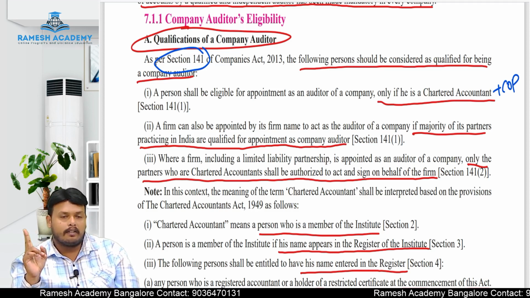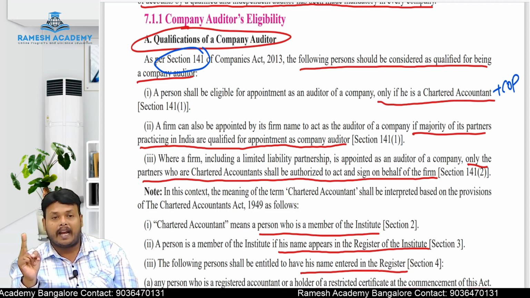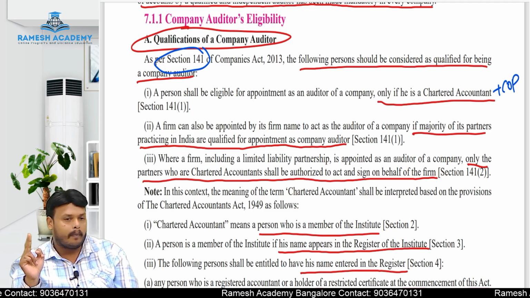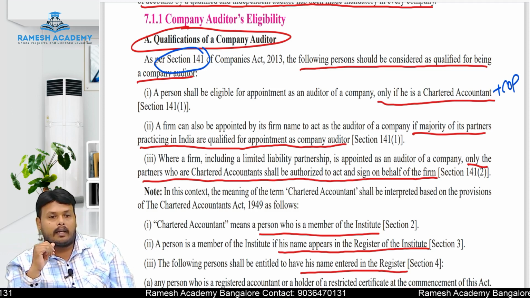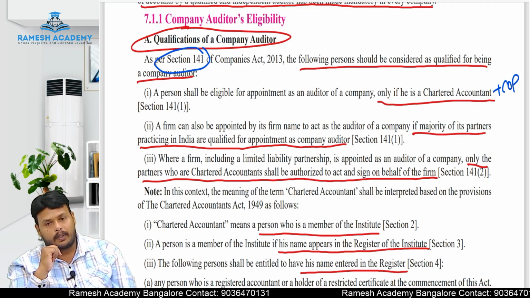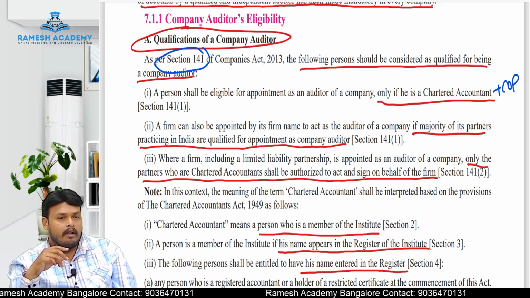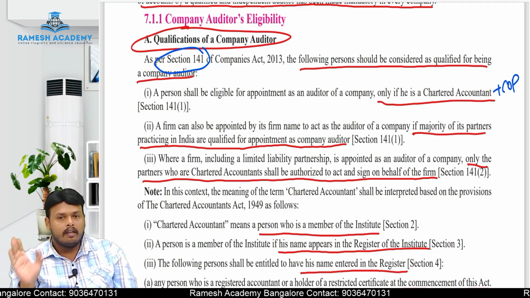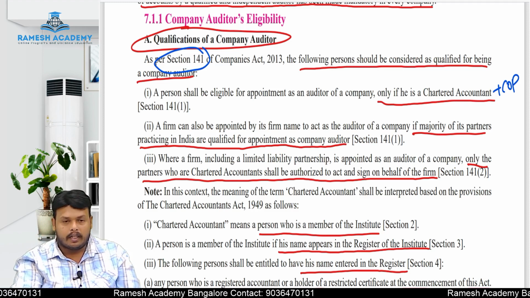Second, a partnership firm can be appointed as an auditor, but the majority of the partners in the partnership firm should be practicing chartered accountants. Then only in that case the partnership firm can be appointed as an auditor. Then who can sign the audit report in the case of a partnership firm? A partner holding a certificate of practice can sign the audit report on behalf of the partnership firm. In the case of a limited liability partnership firm also it is the same. The majority of the partners should practice in India, and a chartered accountant holding a certificate of practice can sign the audit report on behalf of the LLP. So these are the three main qualifications for an auditor to be eligible here.